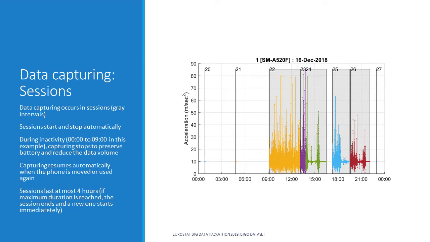In this example, session 22 reached 4 hours and ended and was immediately followed by session 23. A session can also end if the phone enters doze mode. Doze mode is a feature of the Android operating system that occurs during times when the phone is left completely motionless. When the phone exits doze mode, a new session starts.